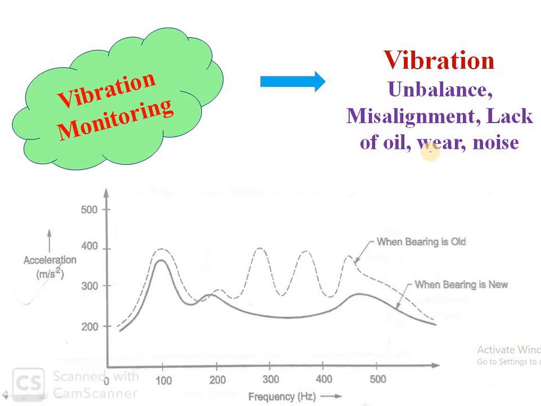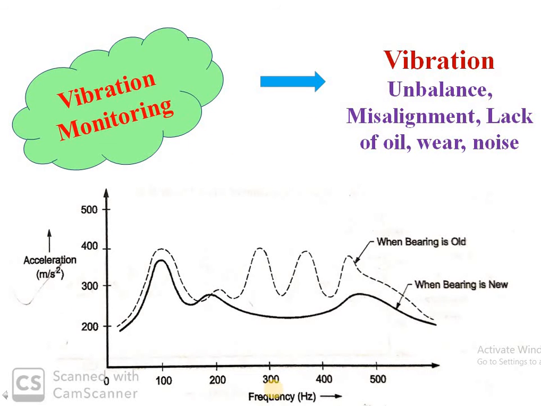So here we can see a graph of acceleration versus frequency, in which we have two graphs. One is for when the bearing is new and the other is for when the bearing is old. Here you can see that when the bearing is new, it has comparatively fewer peaks than when the bearing is old. High peaks represent that the amount of vibration is more at these particular frequencies. So by comparing these graphs, you can find out the condition of the machine.